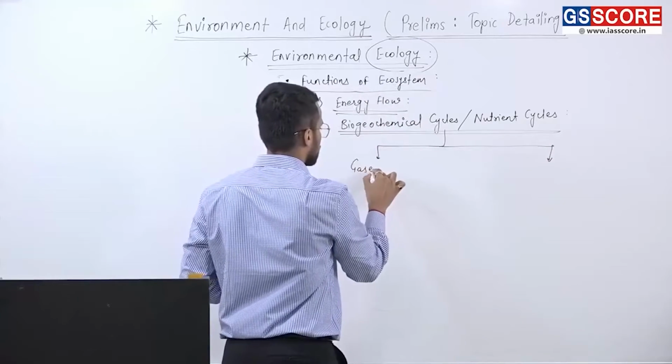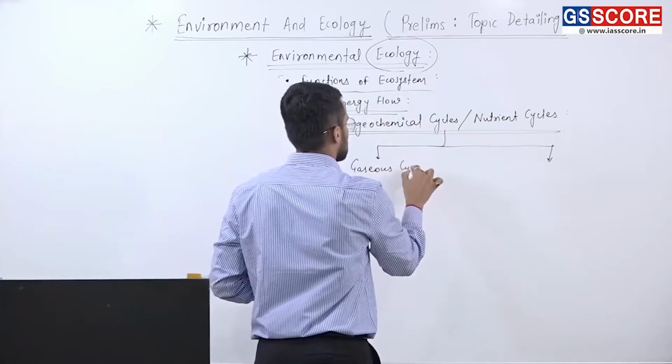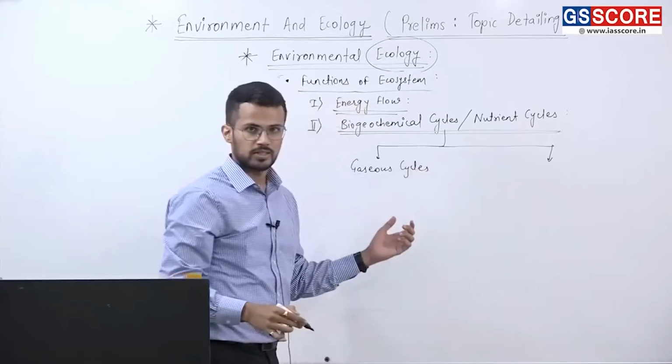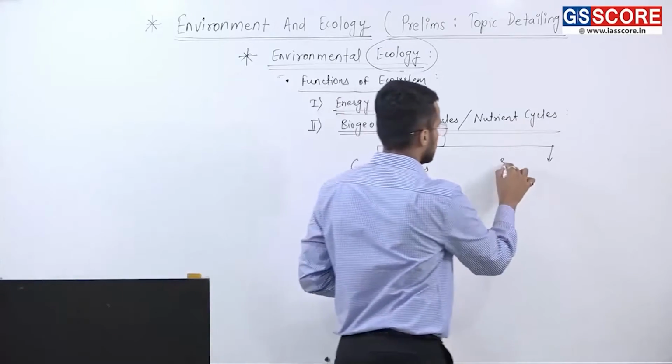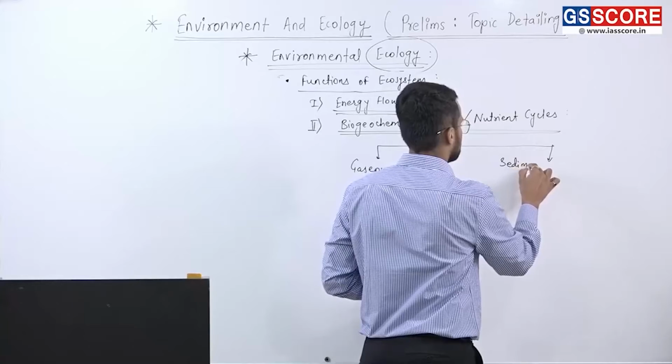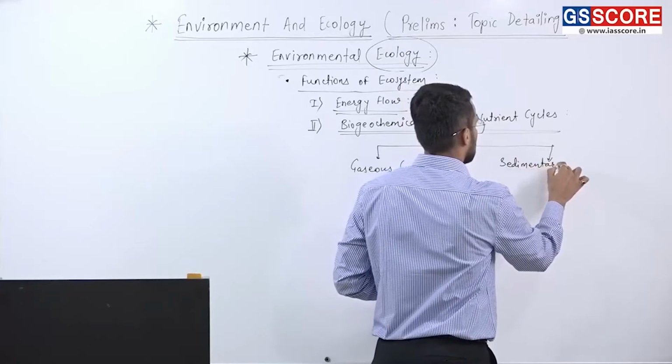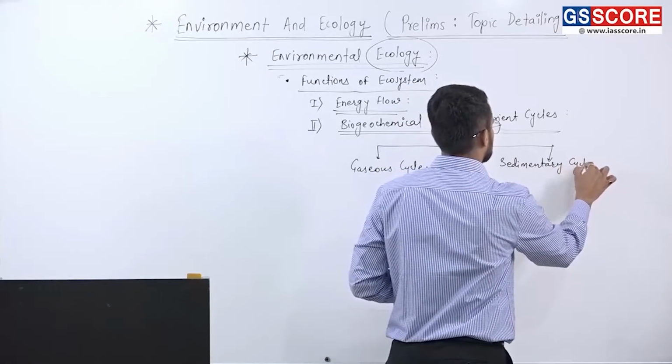First is gaseous nutrient cycles, and second is sedimentary nutrient cycles.